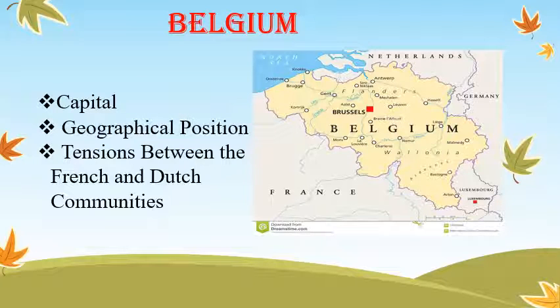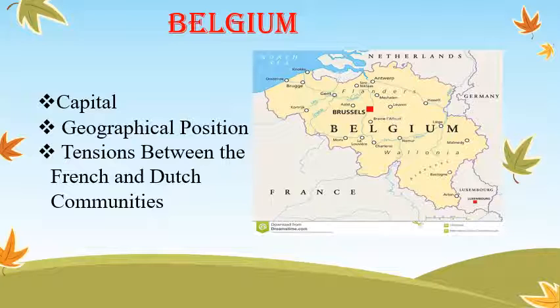Okay, which is the capital of Belgium? What about the geographical position of Belgium? Listen, Belgium is a federal state in Western Europe. It is smaller than the state of Haryana in both area and population. Students, Brussels city is the capital of Belgium.